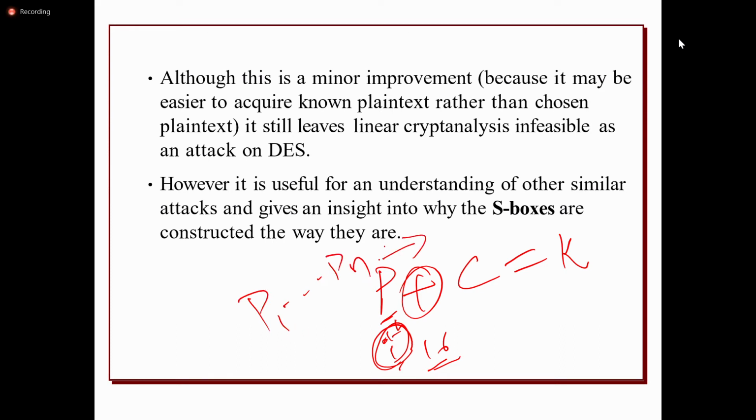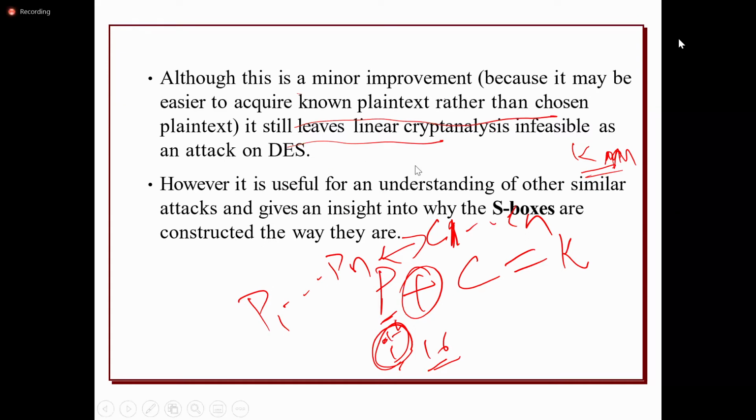The corresponding ciphertext blocks will be C1 to Cn, and the key will have m number of bits. M number of subkeys will be generated. So it takes all the keys, plain text as well as the ciphertext. It is a minor improvement, known plain text rather than the ciphertext only. So we'll see the procedure of linear cryptanalysis.